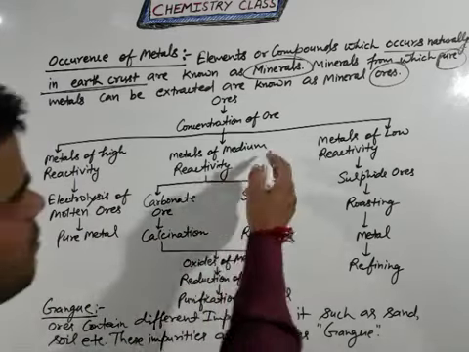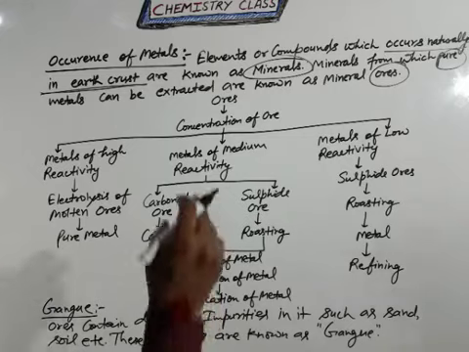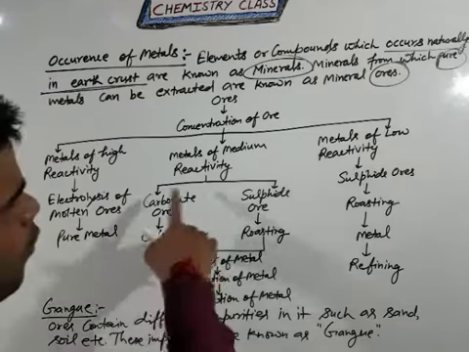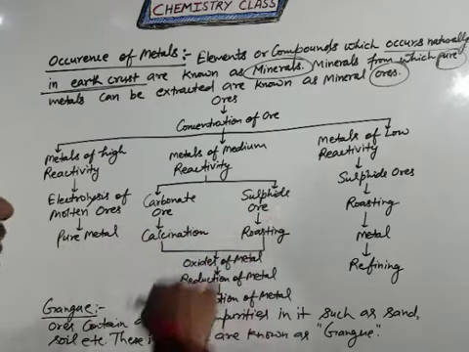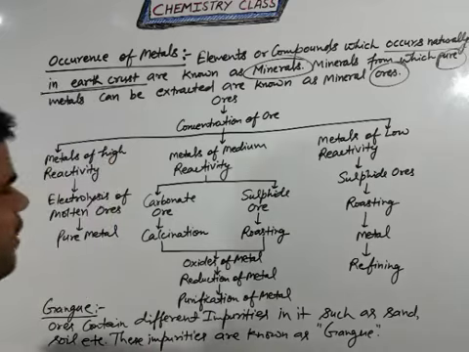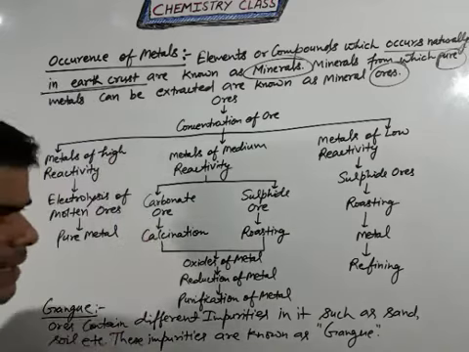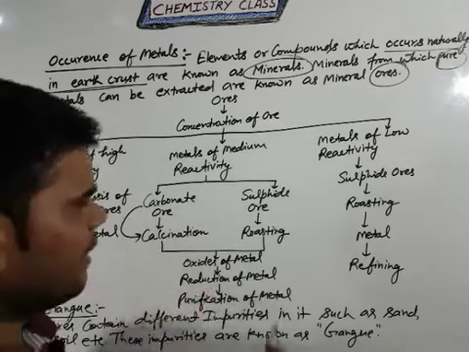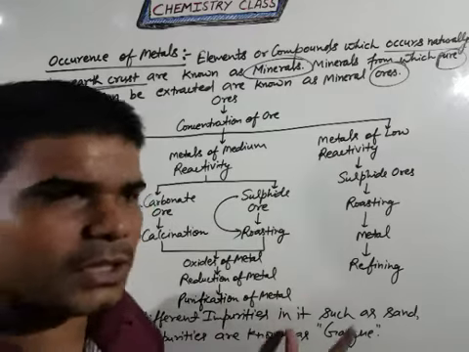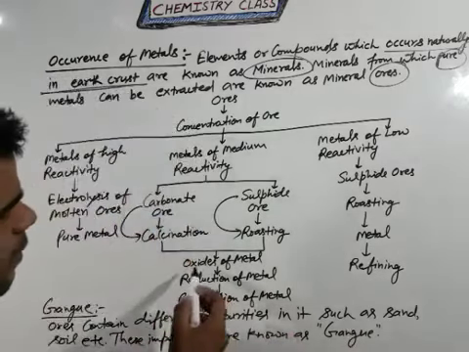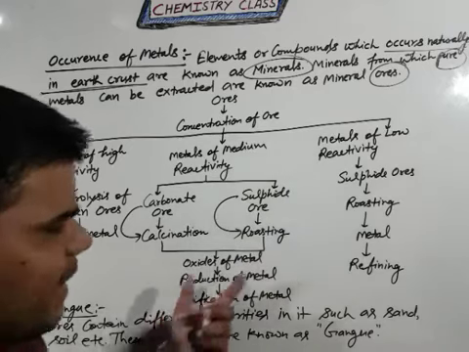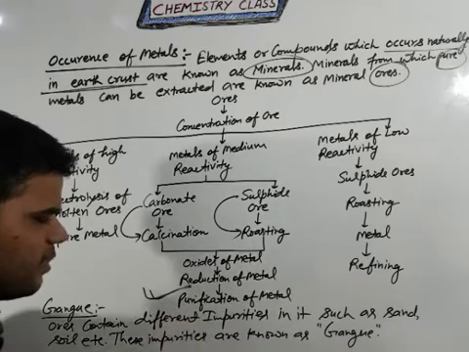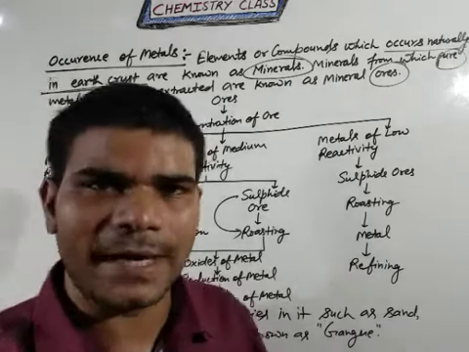Now come to the metals of medium reactivity. Medium reactivity series elements show two criteria. If the ores have carbonate or sulfide impurity, then we follow calcination and roasting. For the carbonate ores we follow only calcination, and the sulfide ores follow roasting. But the main target is that first you convert into the metal oxides, and after that reduction of this metal, then finally you will get the purification of metal, that means pure metals.